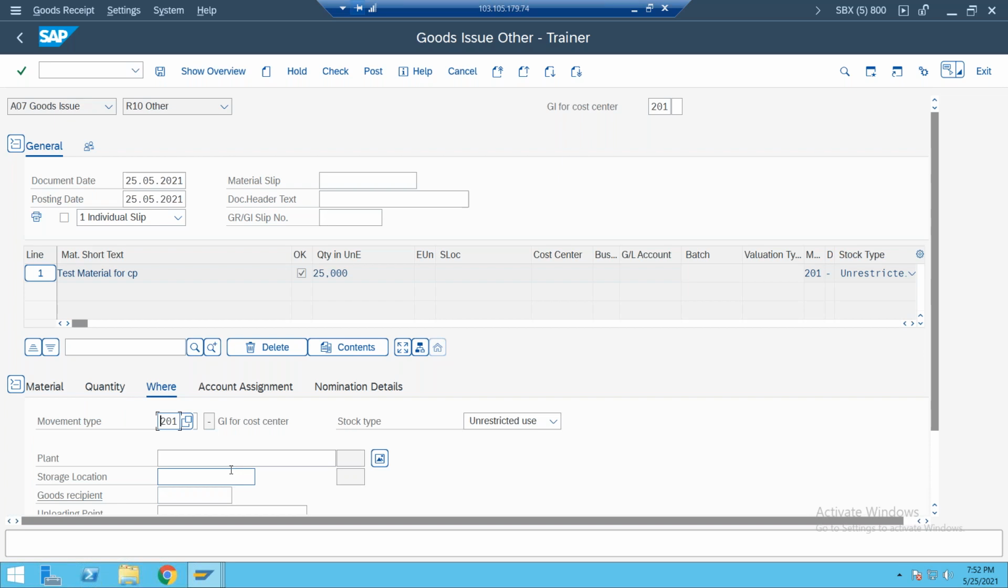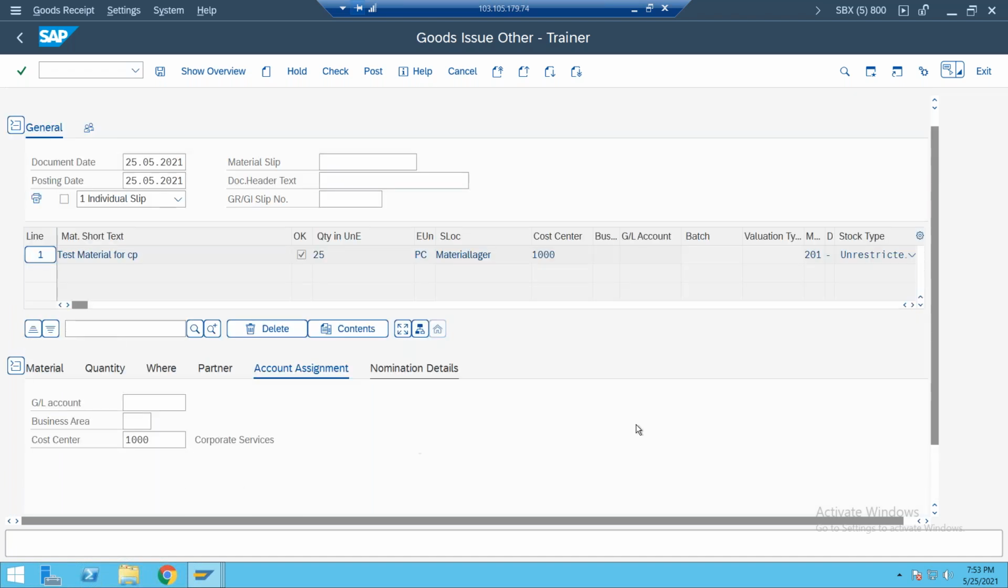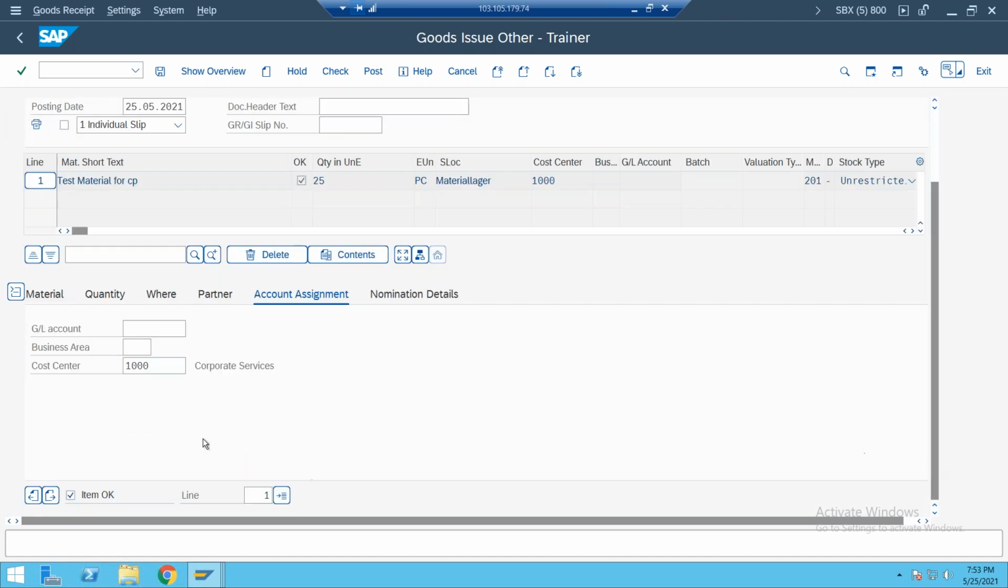In the where tab, enter the movement type 201K here. Okay, the consignment here. So enter the plant and enter the storage location. Now in the partner tab, which vendor stock is it? Enter the vendor, 1000 vendor. Enter the account assignment here. Which account assignment? Enter the cost center here. So in account assignment, enter the cost center item. Okay, check.